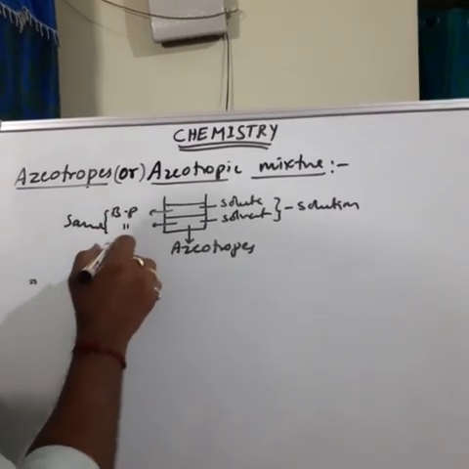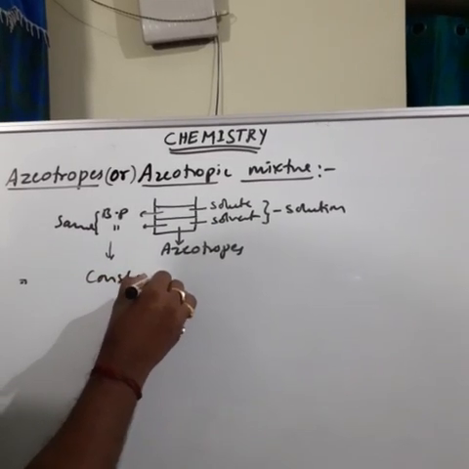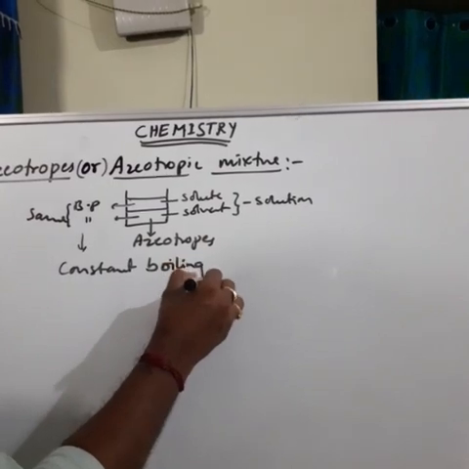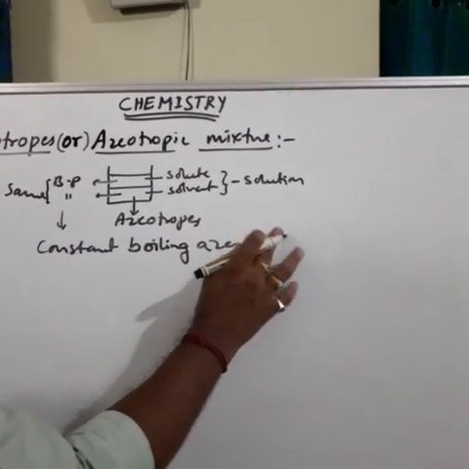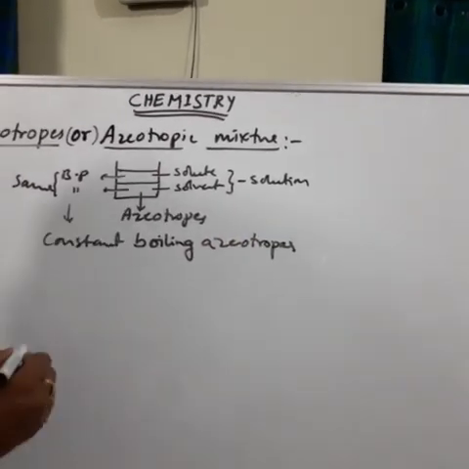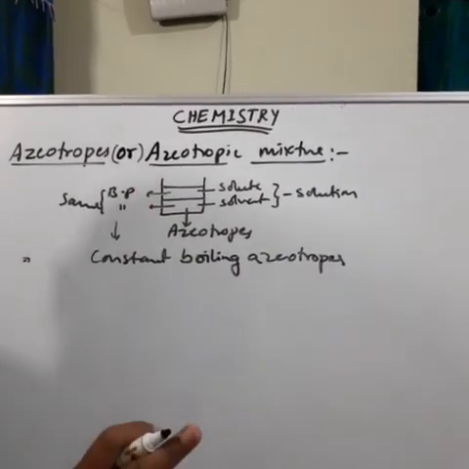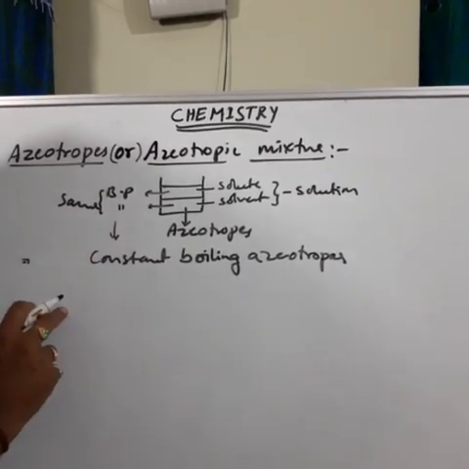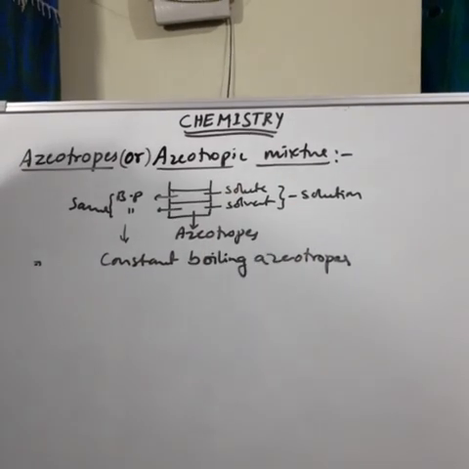So this is called a constant boiling azeotrope. The solution in which two liquids cannot be separated by simple distillation, because they have the same or similar boiling point, is called a constant boiling azeotrope.